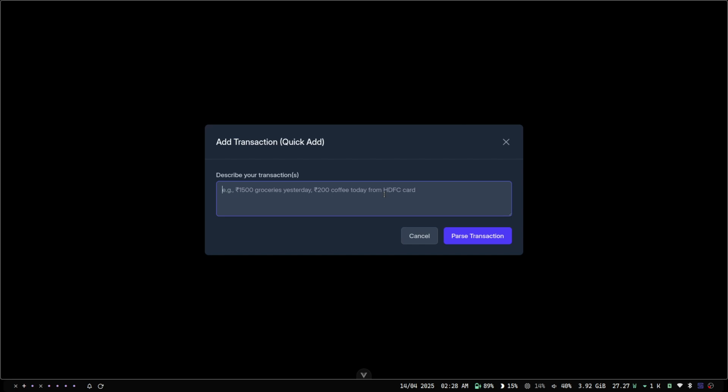Here we can input the transactions that we have done today in just human language, like, I spent 5k on flight tickets, got 10k from Papa. Like this we can input it. What the LLM does is take this and return the transactions in a structured format. We can confirm it and store it in the database.